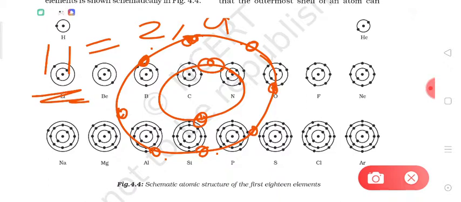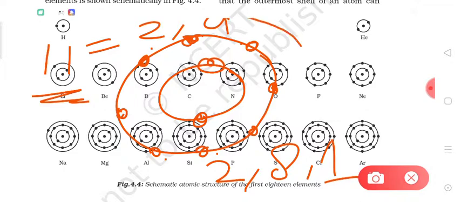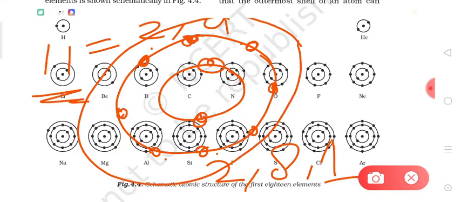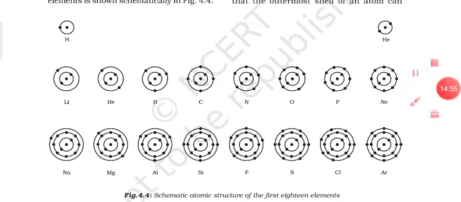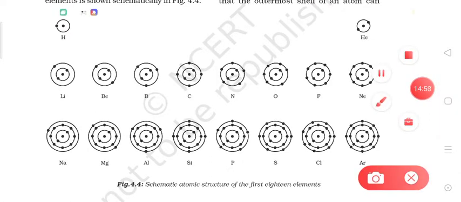Now how many have been accommodated? 2 and 8 have been accommodated. How many remain? 1 electron. This remaining 1 electron will go into the third shell. So the electron configuration of the sodium atom will be 2, 8, 1. Now the extra electrons in the next elements will be accommodated according to this rule.